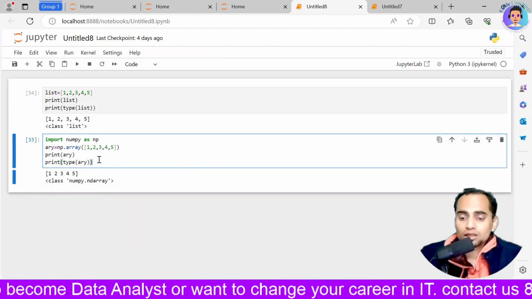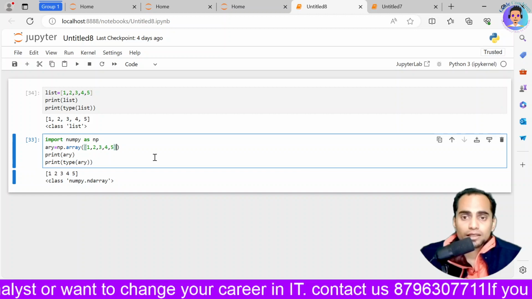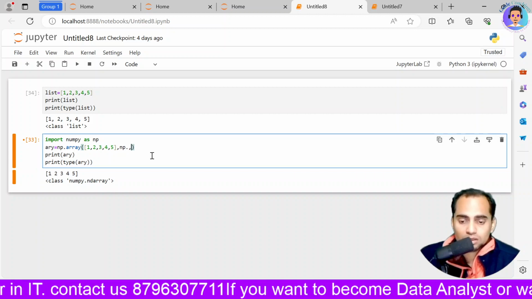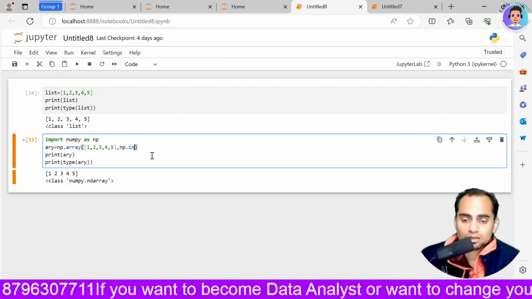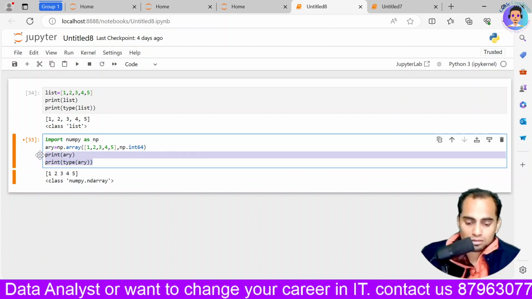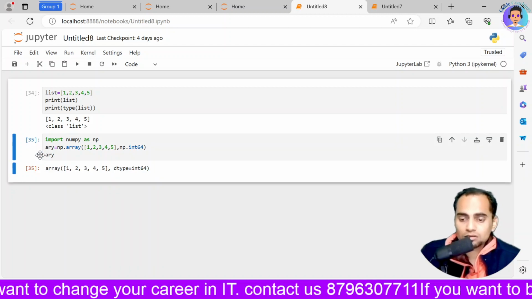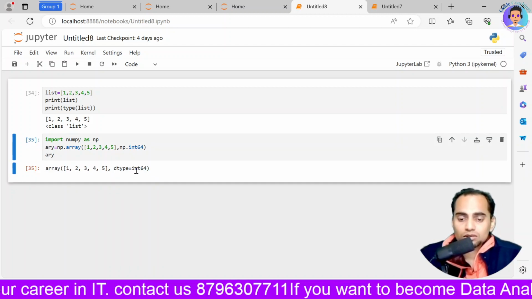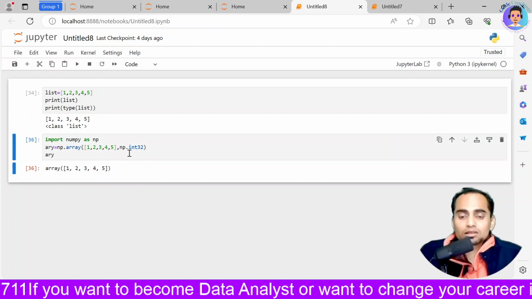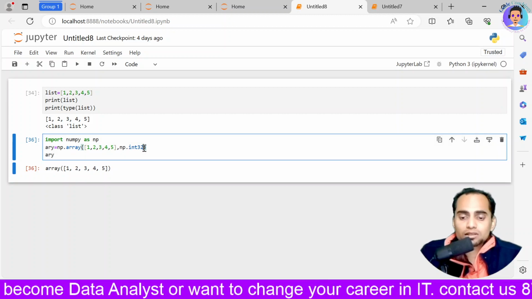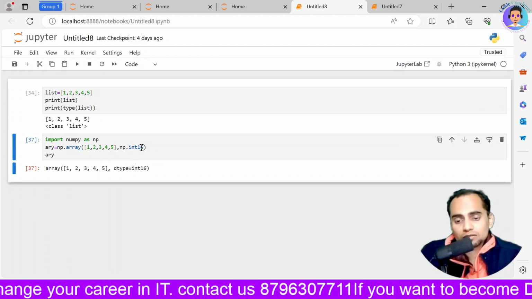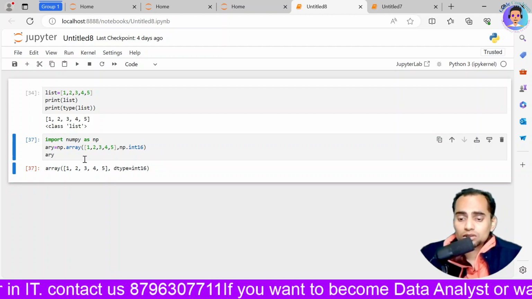Now if I want to change the data type, like changing it to 64-bit, then I will write int 64 over here, and then simply write ARY and execute. It will show me that it is 64. If I want to change it to 32, it is not going to show because by default it is 32. If I want to change it to less than that, I can do that as well. You can change to float as well. So this is the one part.